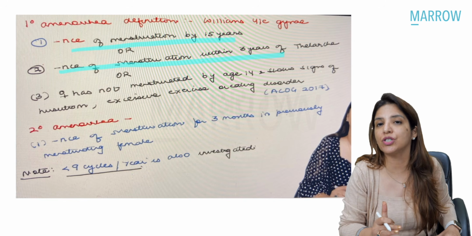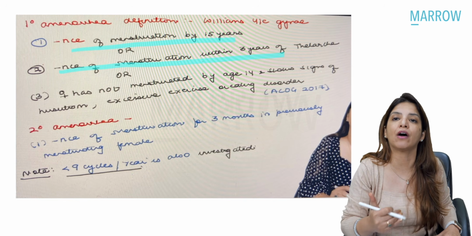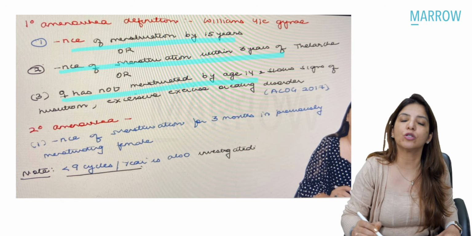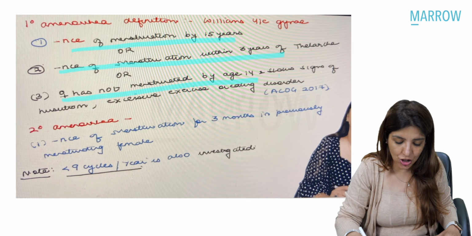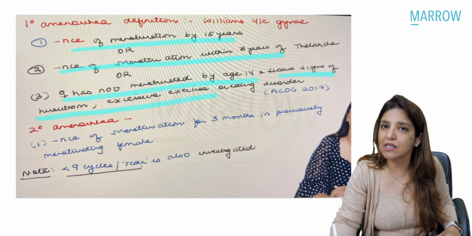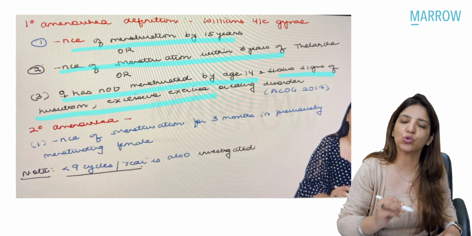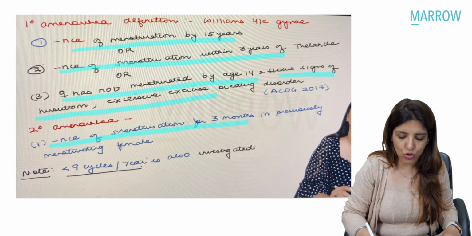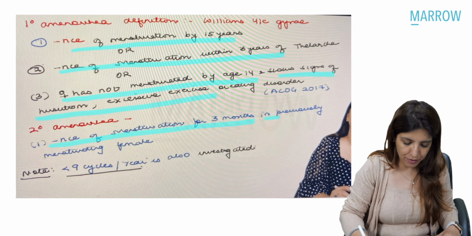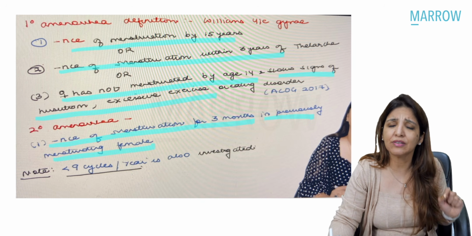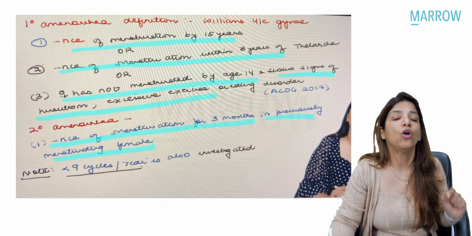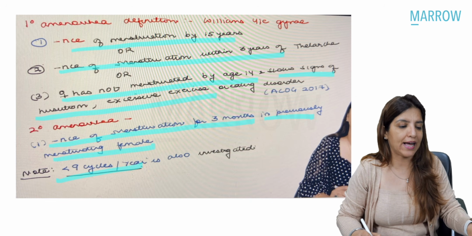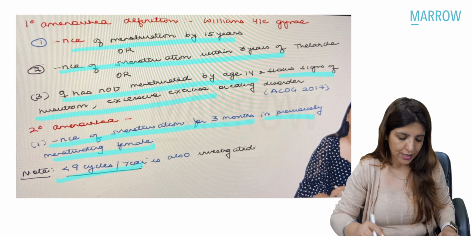And a third very important definition which you have to remember, because these are new updates, is that if a female has not menstruated by 14 years of age and she is showing signs of hirsutism, excessive exercise or eating disorder, then that is also considered as primary amenorrhea. For secondary amenorrhea, if there is absence of menstruation for 3 months in a previously menstruating female, that is the definition for secondary amenorrhea. Although you should start investigating if a female is having less than 9 cycles in a year, right?